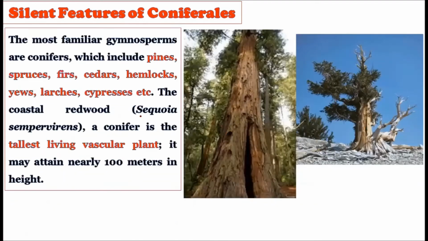Right? Consider the most familiar gymnosperms are the conifers, because whatever gymnosperms we see around us, they are the most familiar. The most familiar gymnosperms always belong to the conifers, okay? And whenever we talk about the other orders of the gymnosperms, they are generally rare and they are found in the wild, but the conifers are largely used in the cities as well, okay? We like to plant them around us, around our regions, but the majority of them only grow in the temperate region.